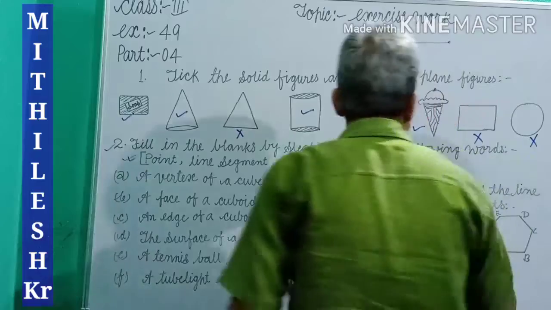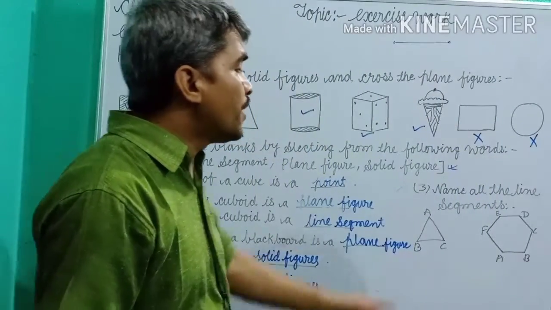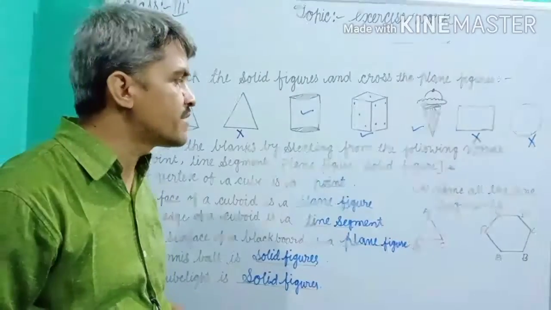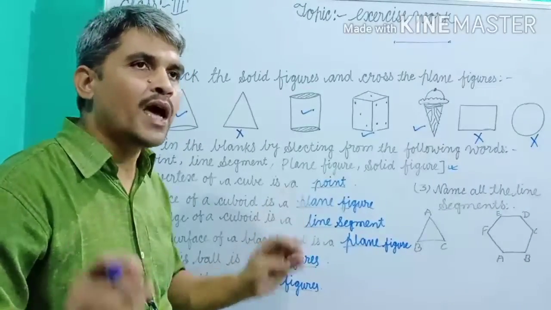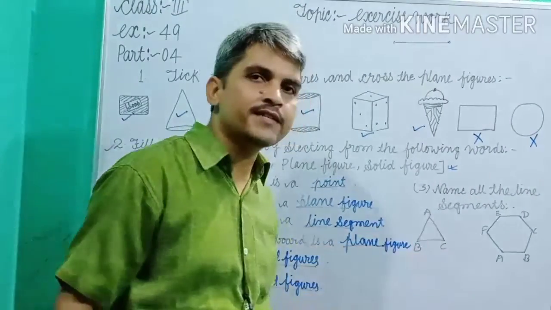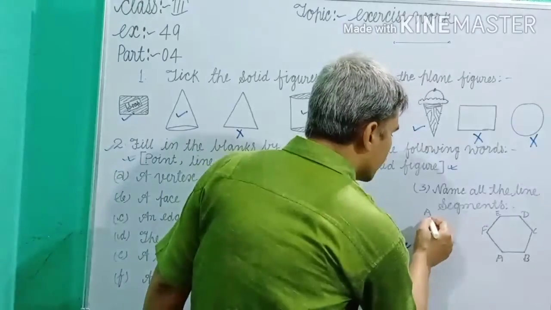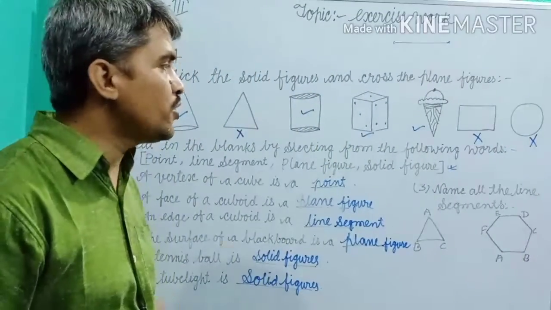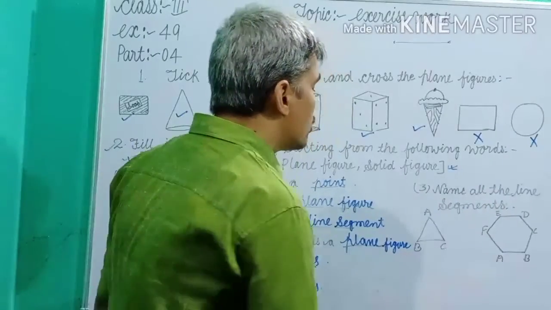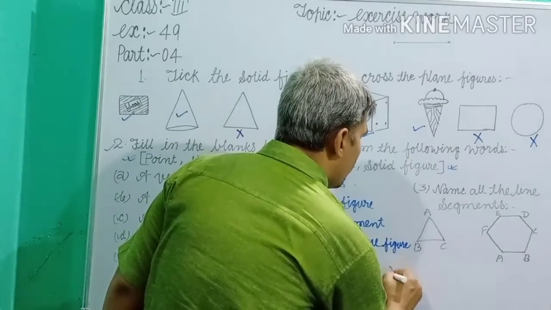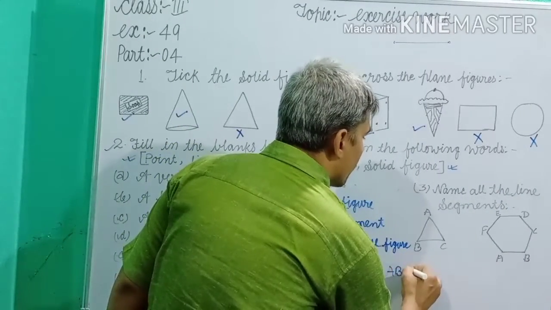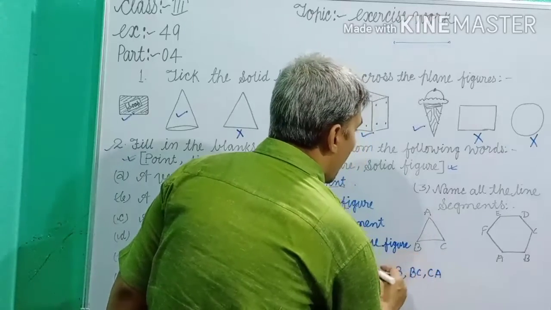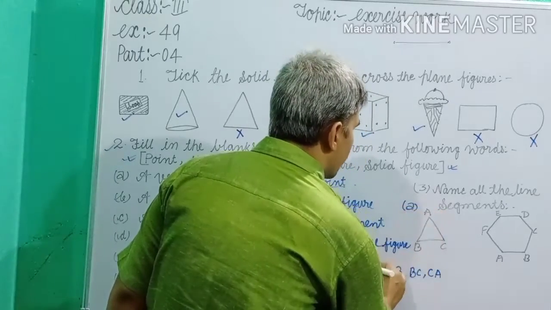And now the third question, today's topic. Dear students, name all the line segments. You know what a line segment is. Here are 3 sides, and this is the vertices of the triangle. But your question now is about line segments. So dear students, AB, BC and CA are the line segments of the first question.